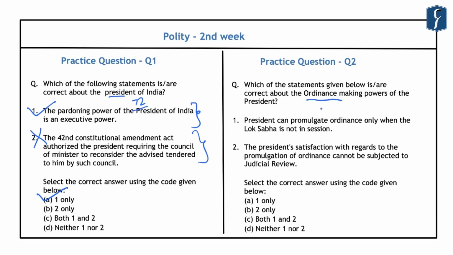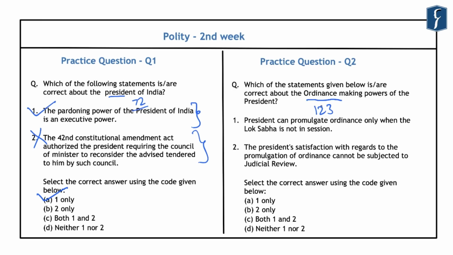Now, this ordinance making power of the President has been provided under Article 123 of the Indian Constitution. And this article empowers the President to promulgate ordinance during the recess of the Parliament. And this power has been provided to the President of India to deal with unforeseen or urgent matters.